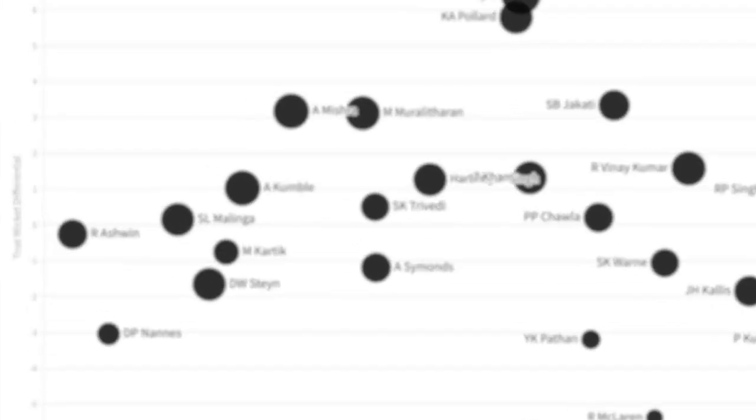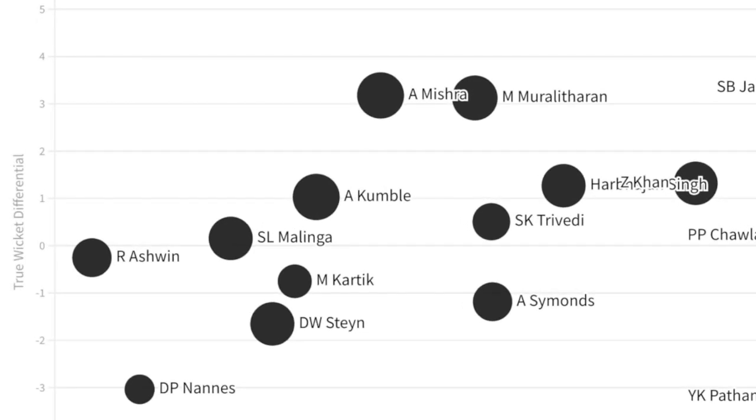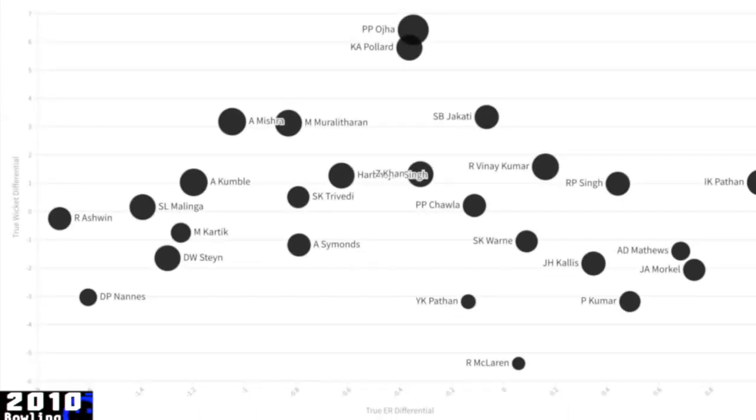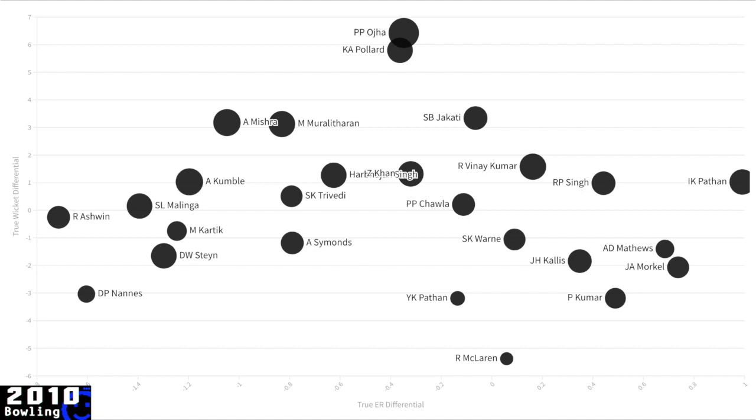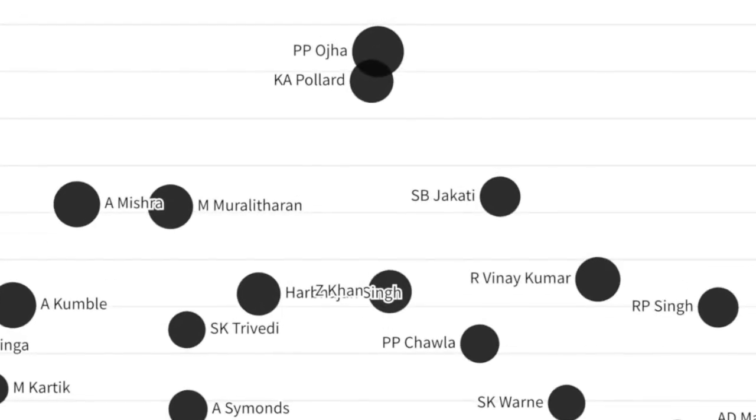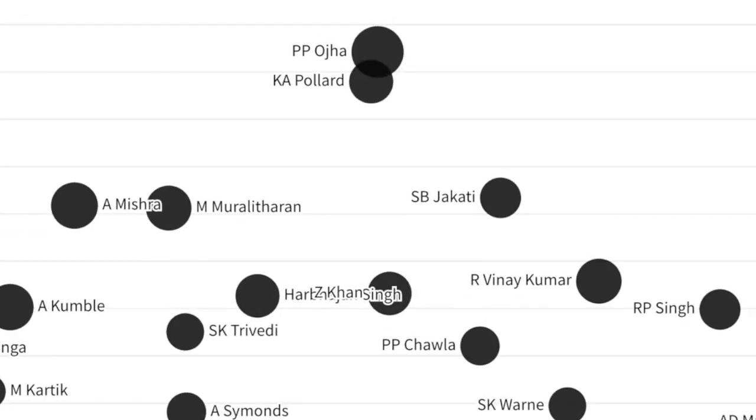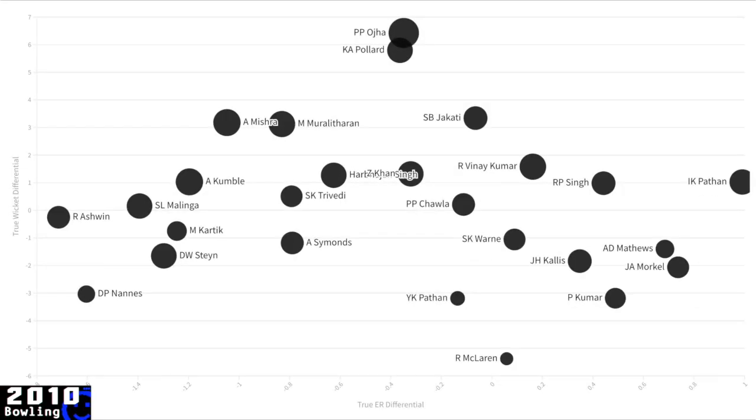Have a look at Kumble, Murali, Amit Mishra and Murali Kartik. They were all very, very good defensive spin bowlers. But Pragyan Ojha was the standout in terms of wicket-taking spinners. Sadly, when his action was eventually questioned, he couldn't maintain anything like this form and he faded away.